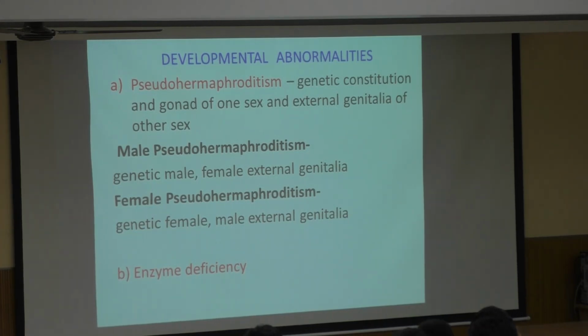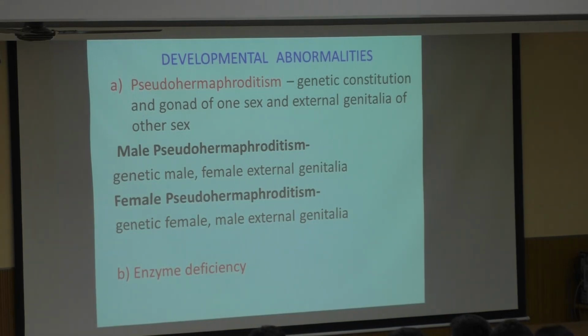Okay, so that is a discordance. So genetic and phenotypic do not match here. That is one. So one example is testicular feminization syndrome, where genetic sex is XY, but internal or external genitalia is of a female type.